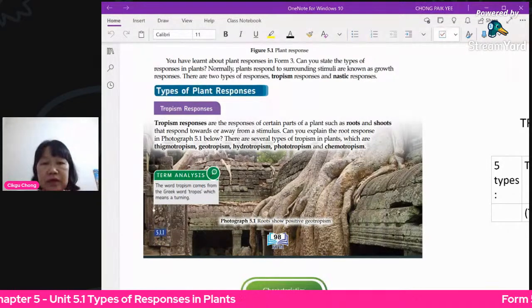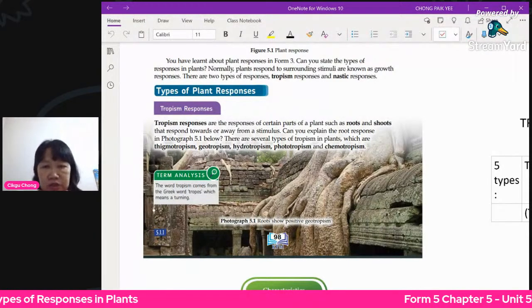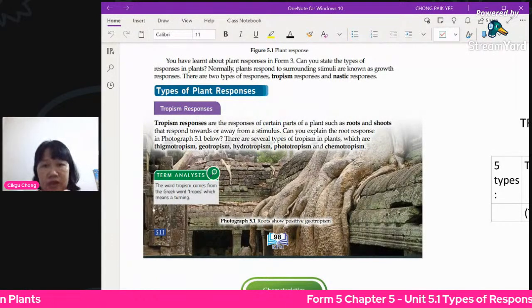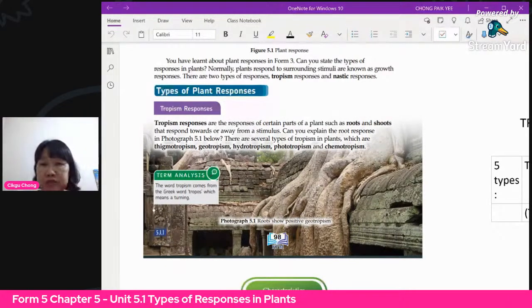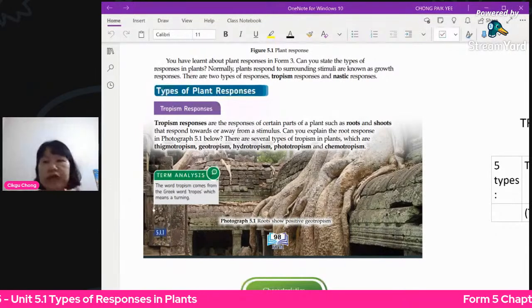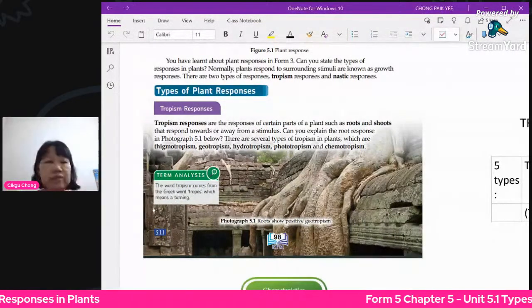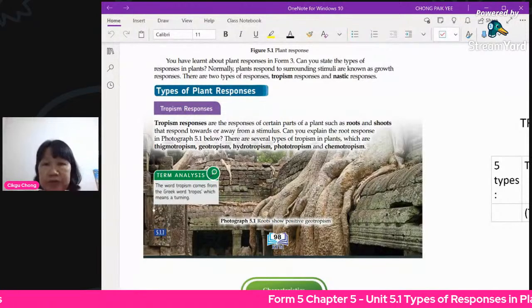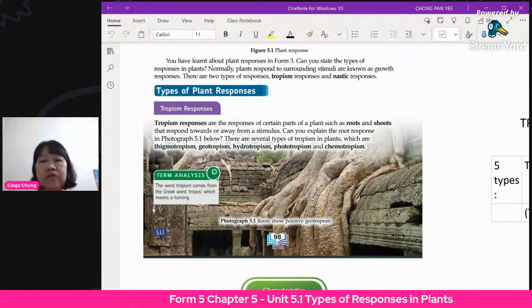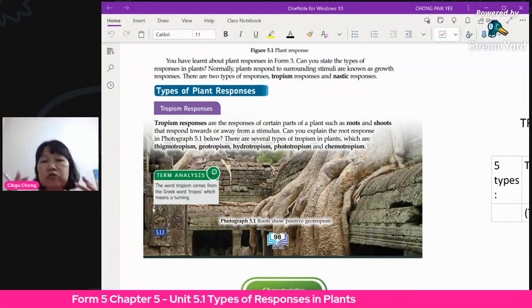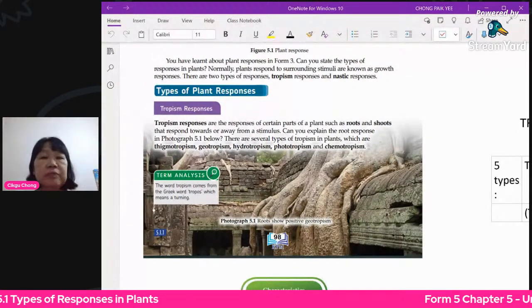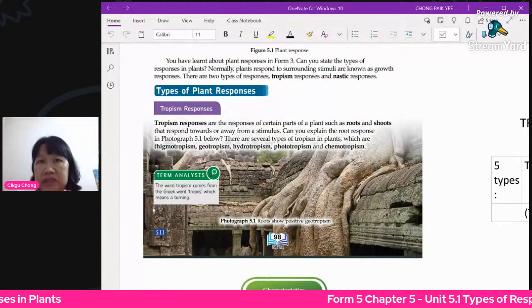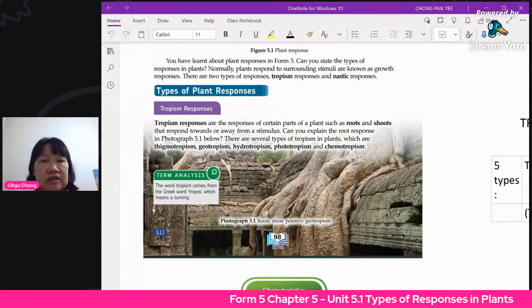Okay, now this picture shows a very big tree with huge roots, and it's growing downwards. Positive geotropism is growing downwards, and that is to grip the soil so that it becomes firm. I mean, the plant is firmly attached to the ground and it doesn't fall down. So when you see the roots, they're always trying to grow downwards, unless of course you're talking about outer space. Okay, scientists have actually done experiments in outer space, in the International Space Station, ISS.